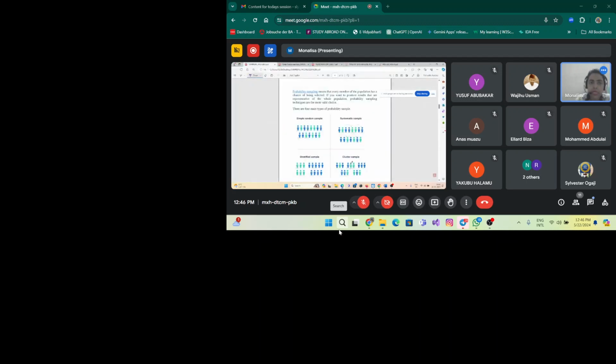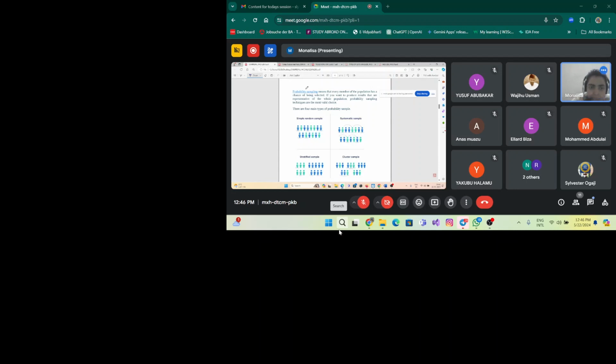Okay, let's see. Next, the types of probability sampling. Probability sampling means, as I just explained, that there is random selection. That means each and every member in the data set gets an equal chance of being selected. That means I can choose anyone. So whenever I am collecting data from the data set, every data point has an equal chance of being selected. Okay, so that is probability sampling.